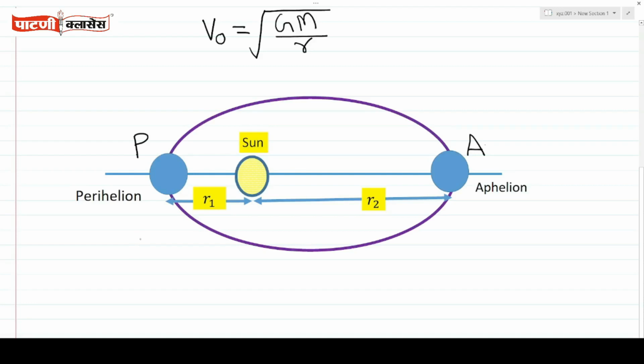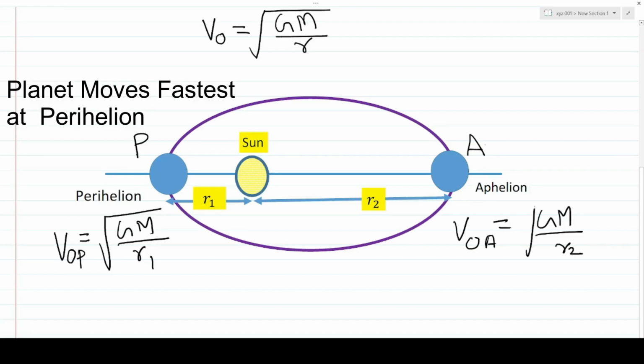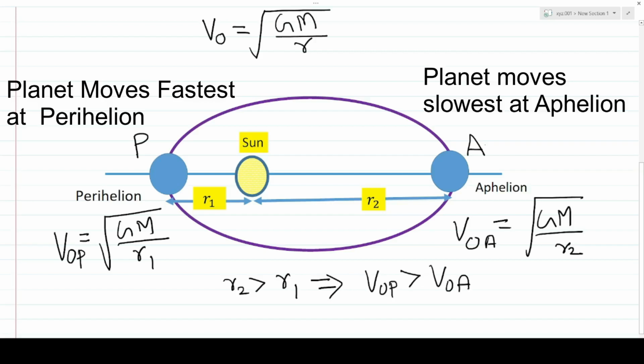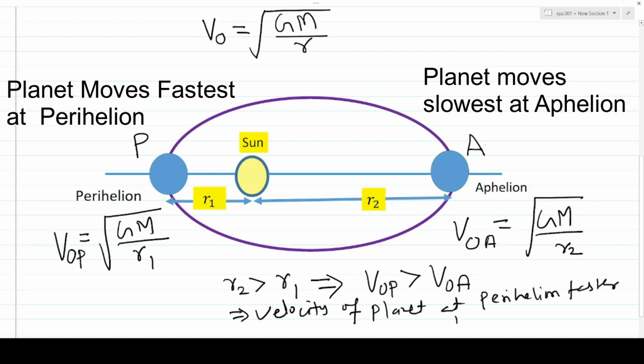Now, the orbital velocity at perihelion, V naught p, p for perihelion, equals under root of GM upon r1, and the orbital velocity at aphelion, V naught a, equals under root of GM upon r2. r2 greater than r1 implies V naught p greater than V naught a, which implies the velocity of the planet at perihelion is faster than at aphelion.